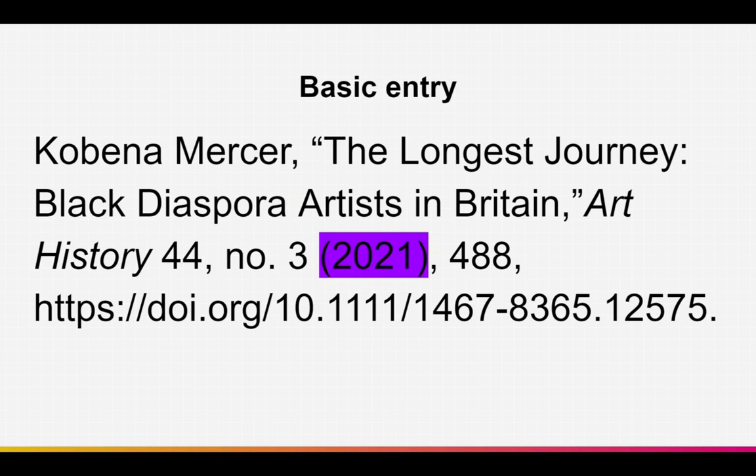And then you will include the specific page that you cited. It's not necessary to include the full page range in the footnote unless it's a very short article and you're citing the entire thing. Leave that for the bibliography and just use specific pages for the footnote.